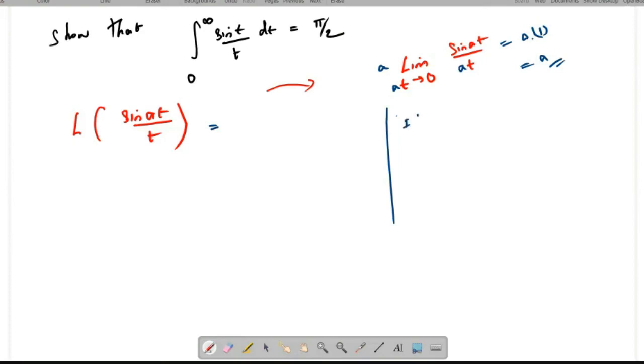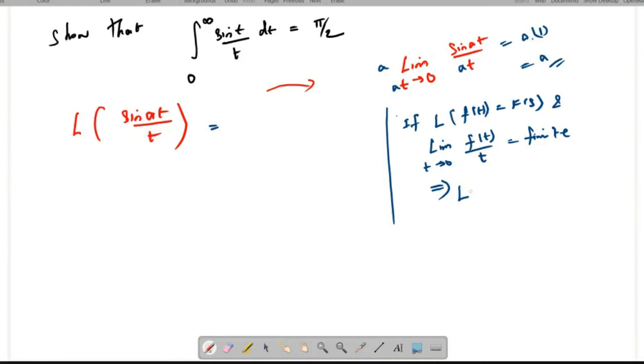If the Laplace transform of f of t equals f bar of s, and the limit as t tends to 0 of f of t divided by t is finite, then you can write L of f of t divided by t equals the integral from s to infinity of f bar of s ds. So this is the formula, right?